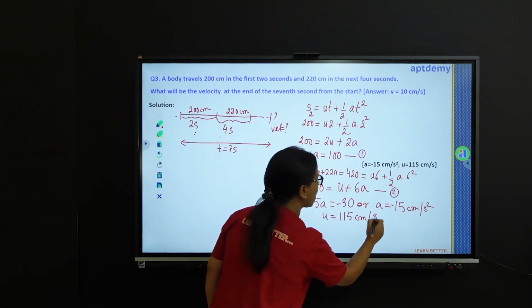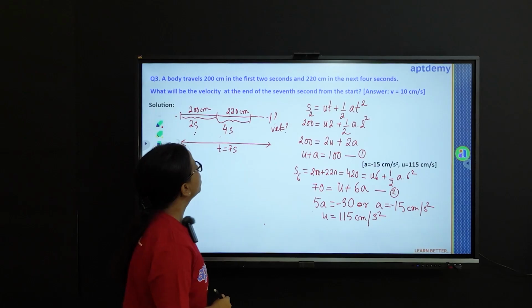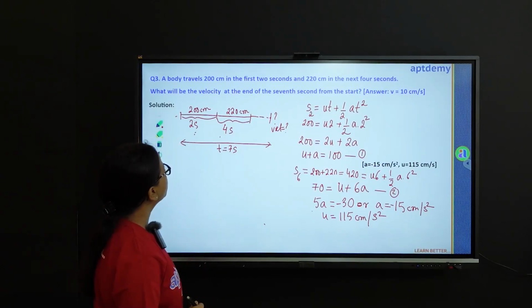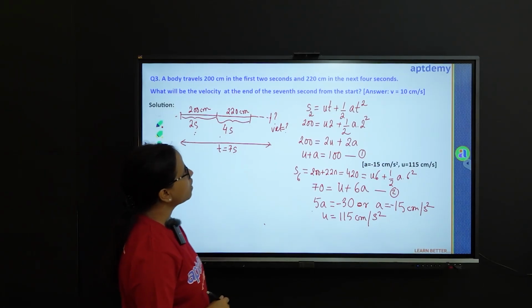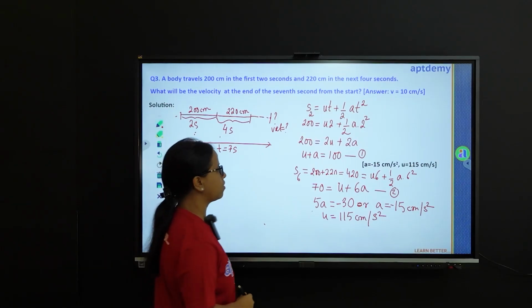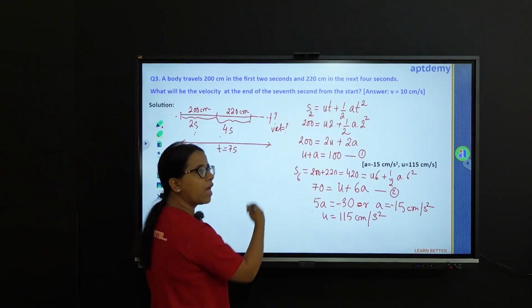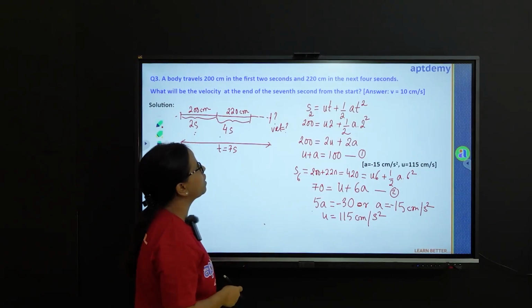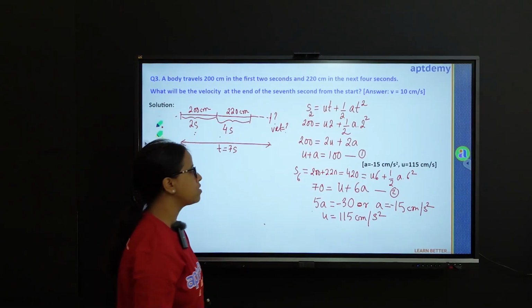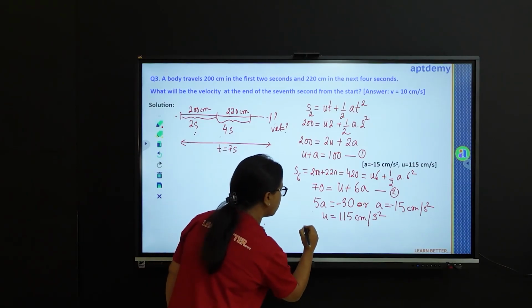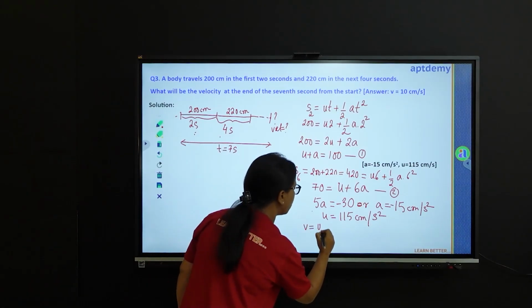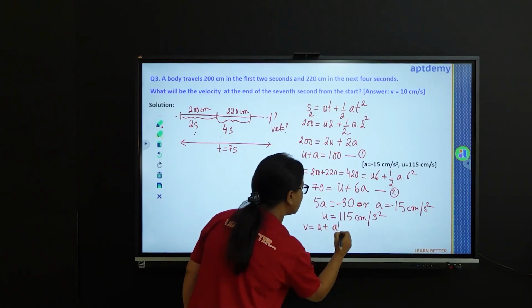You have to do a bit of calculation. Now we are asked to find out in the question the velocity at the end of the 7 seconds from the start. So we have these things in hand, the initial velocity and the acceleration, and we are asked to find out the velocity at the end of the 7th second. So we can use the equation of motion v equal u plus a t.